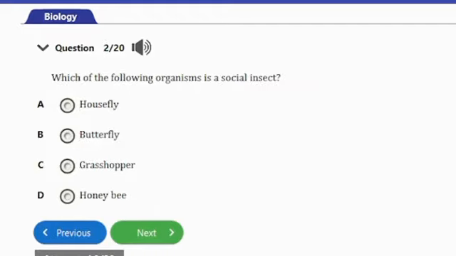So let's consider the next question, question number 2. It says, which of the following organisms is a social insect? A. Housefly, B. Butterfly, C. Grasshopper, D. Honeybee. So guys, I believe you must have guessed rightly the answer to this question, and that's the honeybee. So that's option D here.